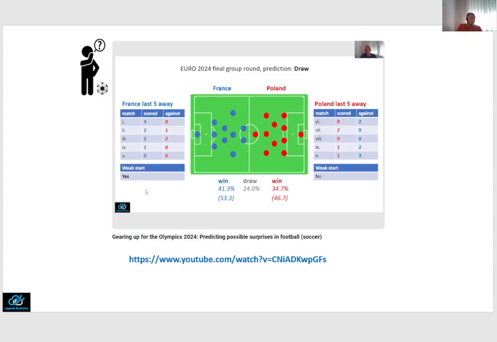For example, in specific stages of the Champions League or towards the end of a national league, that model can perform much better than the kind of betting odds here, which do not seem to account for such contextual information in an optimal manner. Now, if you want to know more about that model, check out the video. And as I also mentioned in that other video, next week I will share a new video in which I will use that model that you see here to predict the outcomes of the matches for gold, silver and bronze for the men's and women's tournament.